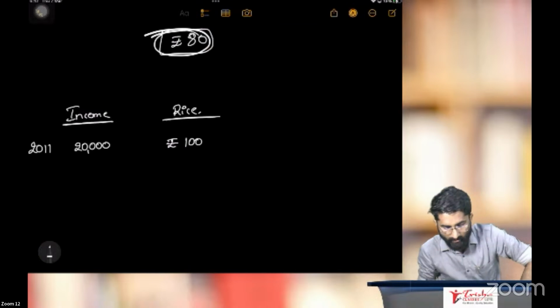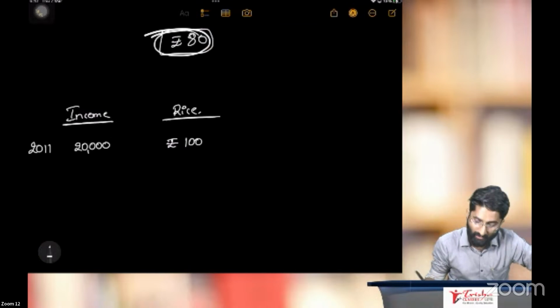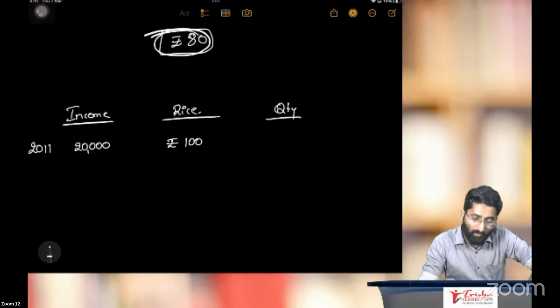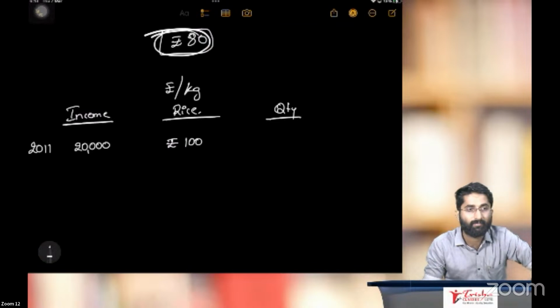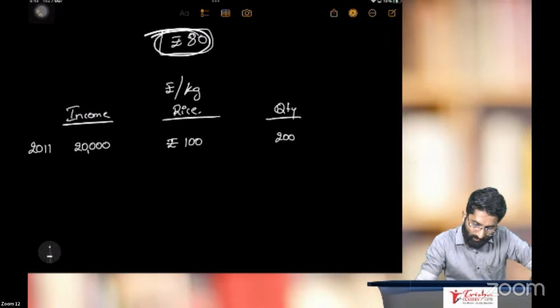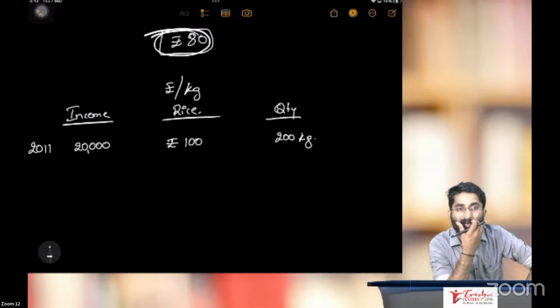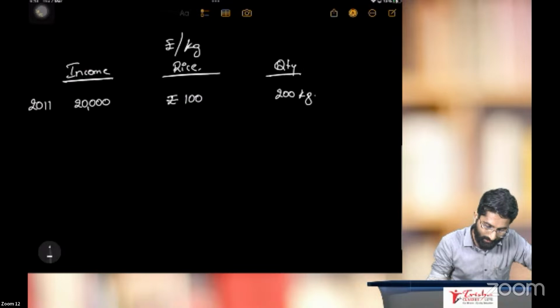How much rice can you purchase? 200 kg. Earlier you could purchase 200 kg.